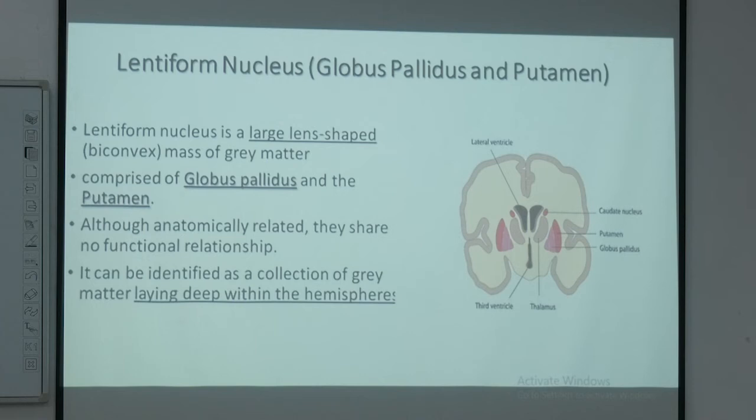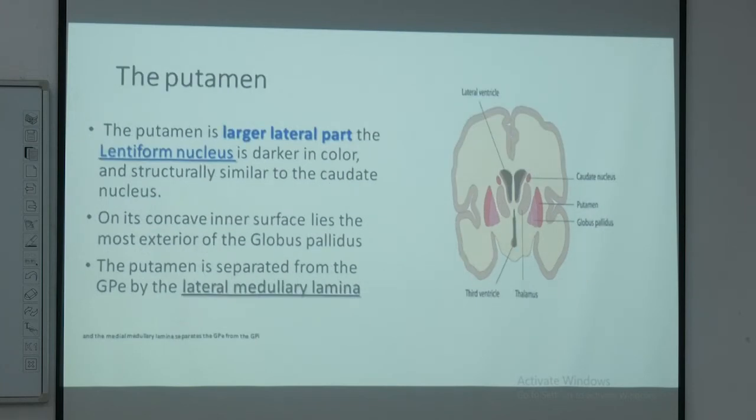Zooming in on this lentiform nucleus, we focus on the putamen, which is the larger, laterally located part. This putamen, which is deeply stained over here, like a deep mark, is present on the lateral side, and it is separated from the globus pallidus by a thin layer of white matter fiber. We call it the medullary lamina.